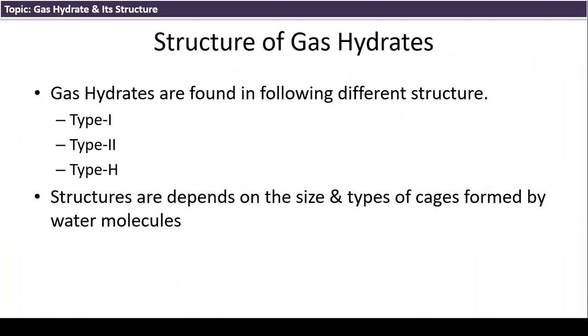Now come to the structure of natural gas hydrate. There are three basic structures: type 1, type 2 and type H. These structures depend on the size and types of the cages formed by the water molecules. We are going to look at all three structures one by one.